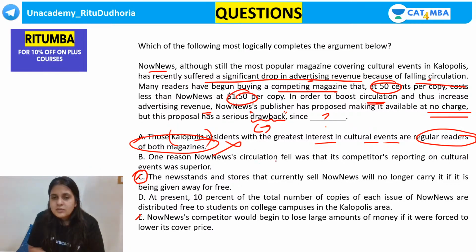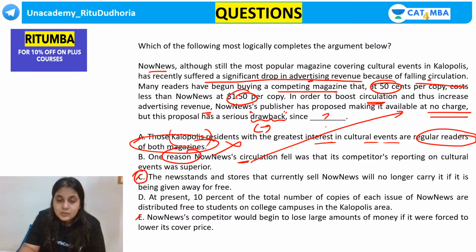One reason Now News circulation fell. We are not asking the reason why the circulation fell. We are asking the reason why you should not sell it free of cost. The newsstands and stores that currently sell Now News will no longer carry it. They will not sell it if it's given away for free. This is talking about the drawback if it's given at no charge, if it's free.